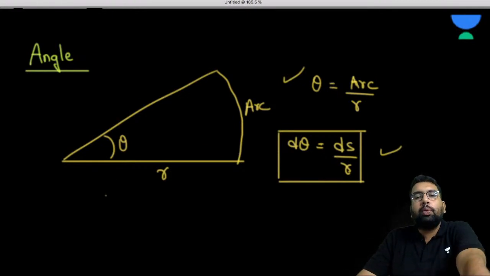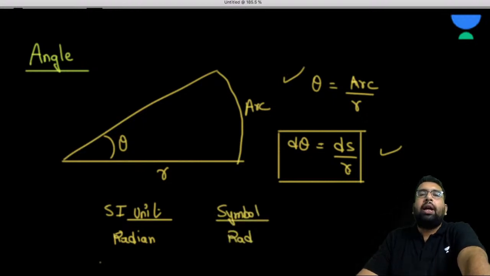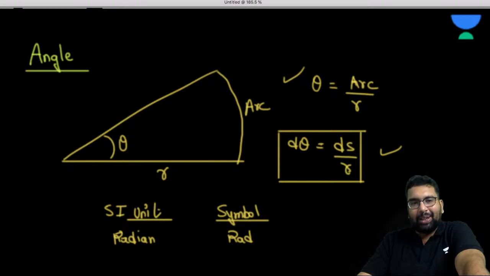So what is the unit of angle? We are talking about the SI unit. The SI unit of the angle is radian. And how do we describe it? What is the symbol of it? The symbol is rad. Right. Okay, so this is how we can describe the angle. This is a supplementary unit. Okay, this is a supplementary unit.